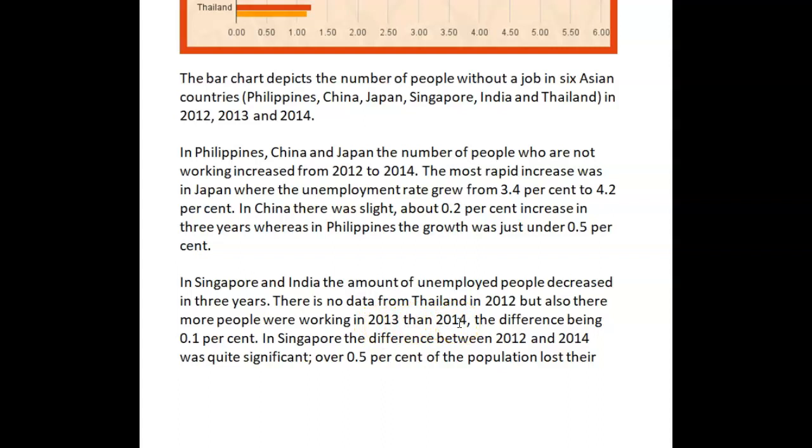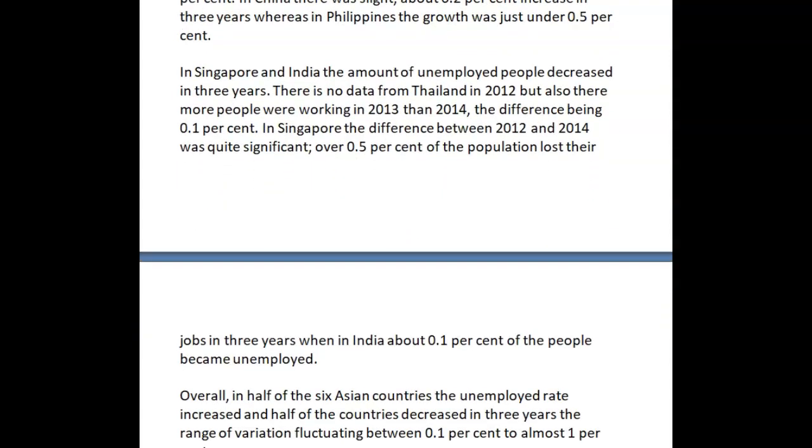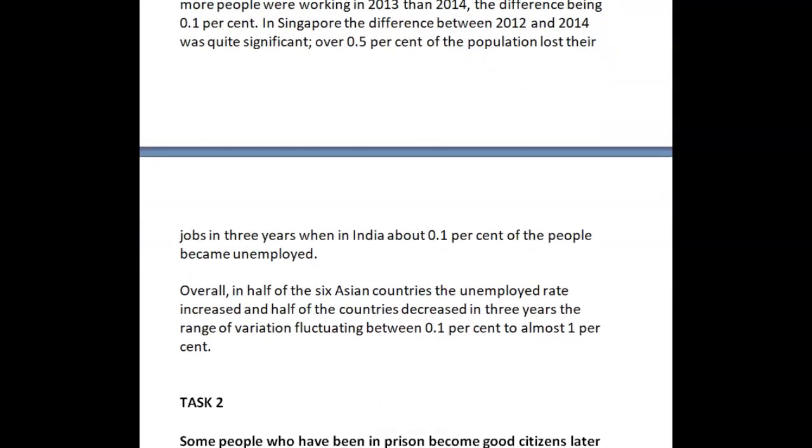In Singapore, the difference between 2012 and 2014 was quite significant. Over 0.5% of the population lost their jobs in 3 years, when in India, about 1.1% of the people became unemployed. Overall, in half of the 6 Asian countries, the unemployment rate increased, and in half of the countries, it decreased in 3 years, the range of variation fluctuating between 0.1% to almost 1%.